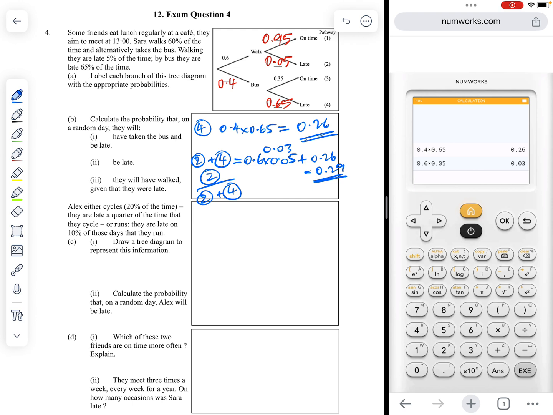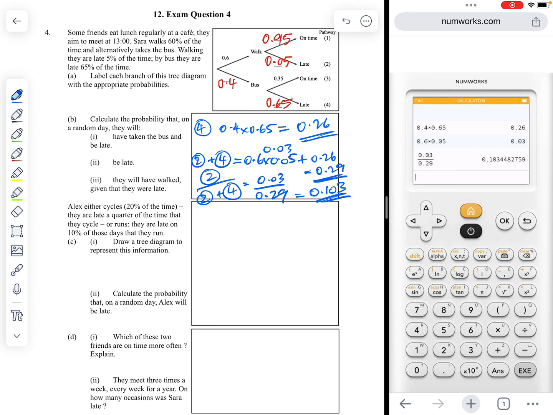So this is the fraction that we need to find. We have the values from just above. That's 0.03, that's 0.29. So we just need to do 0.03 divided by 0.29, and we get 0.103 as our probability.